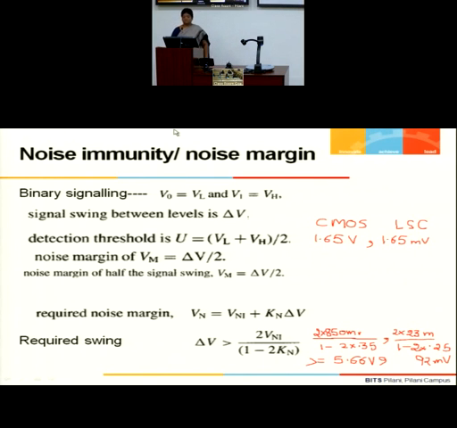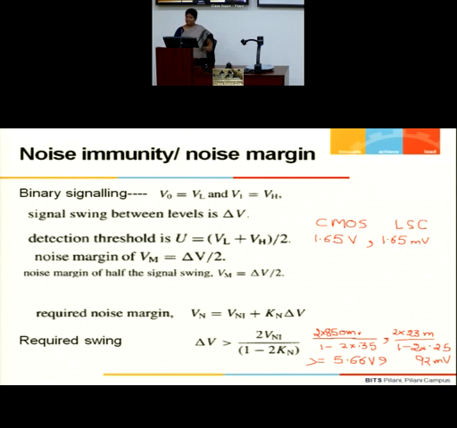The first thing with this binary encoding calculation is that the swing you require to reliably detect your signal in the presence of noise has two components: one component which is independent of the signal swing, and another component which is dependent on the signal swing. As a result, we represent the total noise as a noise independent component and a noise dependent component, where Kn is a coefficient proportional to delta V, the proportionality constant.